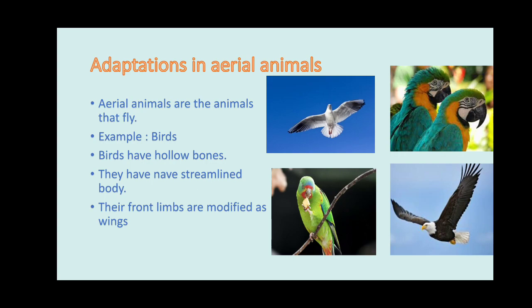So the special feature is that bones are hollow, and the next feature is that birds have feathers, which keep the body warm. And the third special feature is that front limbs are modified as wings.